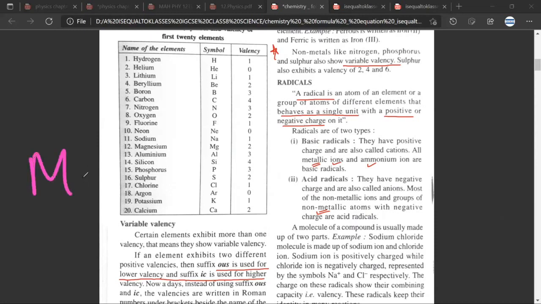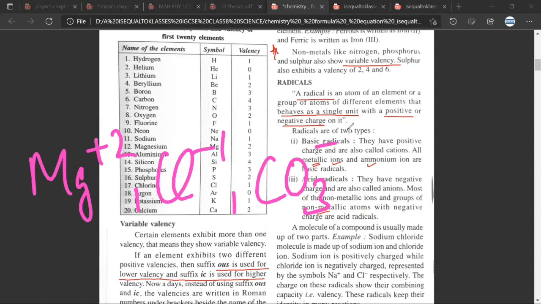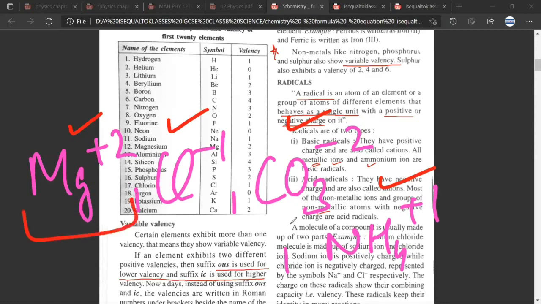So what they are trying to tell you is that Mg+2, Cl-, CO3 2-, NH4+, all of these are radicals. Any doubt? No, sir. So this would be a positive radical, this would be a negative radical, and this a positive radical. Any doubt here? No, sir. So this is a cation, this is a cation, this is an anion, this is an anion. Any doubt here? No, sir.